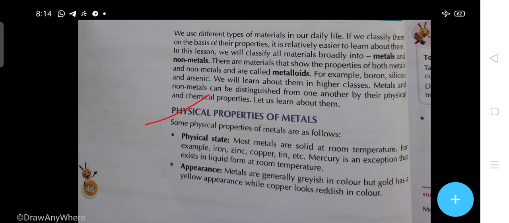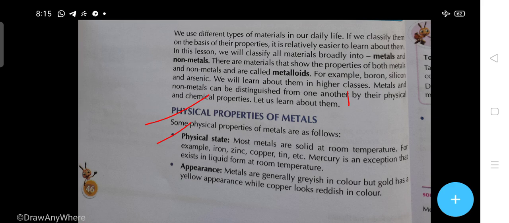So, physical properties of metals. Some physical properties of metals are as follows. First one, the physical state. Most metals are solid at room temperature. So, the physical state of metals is what? Most metals are solid at room temperature. For example, iron, zinc, copper, tin, etc. Mercury is an exception that exists in liquid form at room temperature.